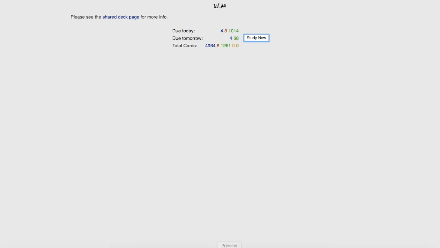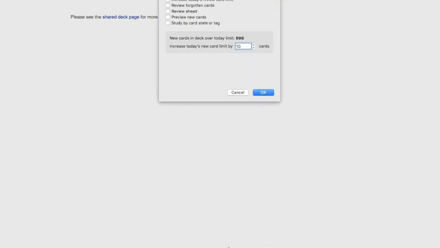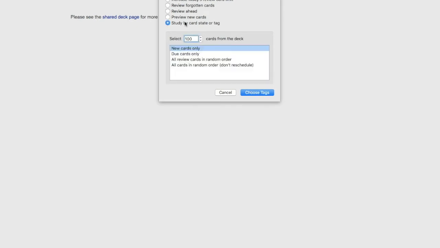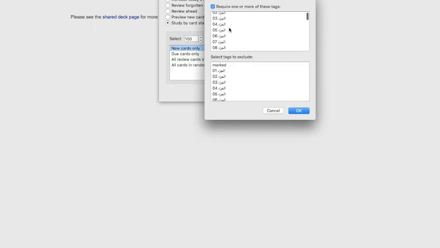So how we're going to do that, we go to custom study. We click custom study, and then we say study by card state or tag. Study by card state or tag. All these other things here, just ignore them. So you come here, study by card state or tag, then you say choose tags. And here you have all the juz. So if I want to study just one juz, I can click on this and it gives me the entire juz.